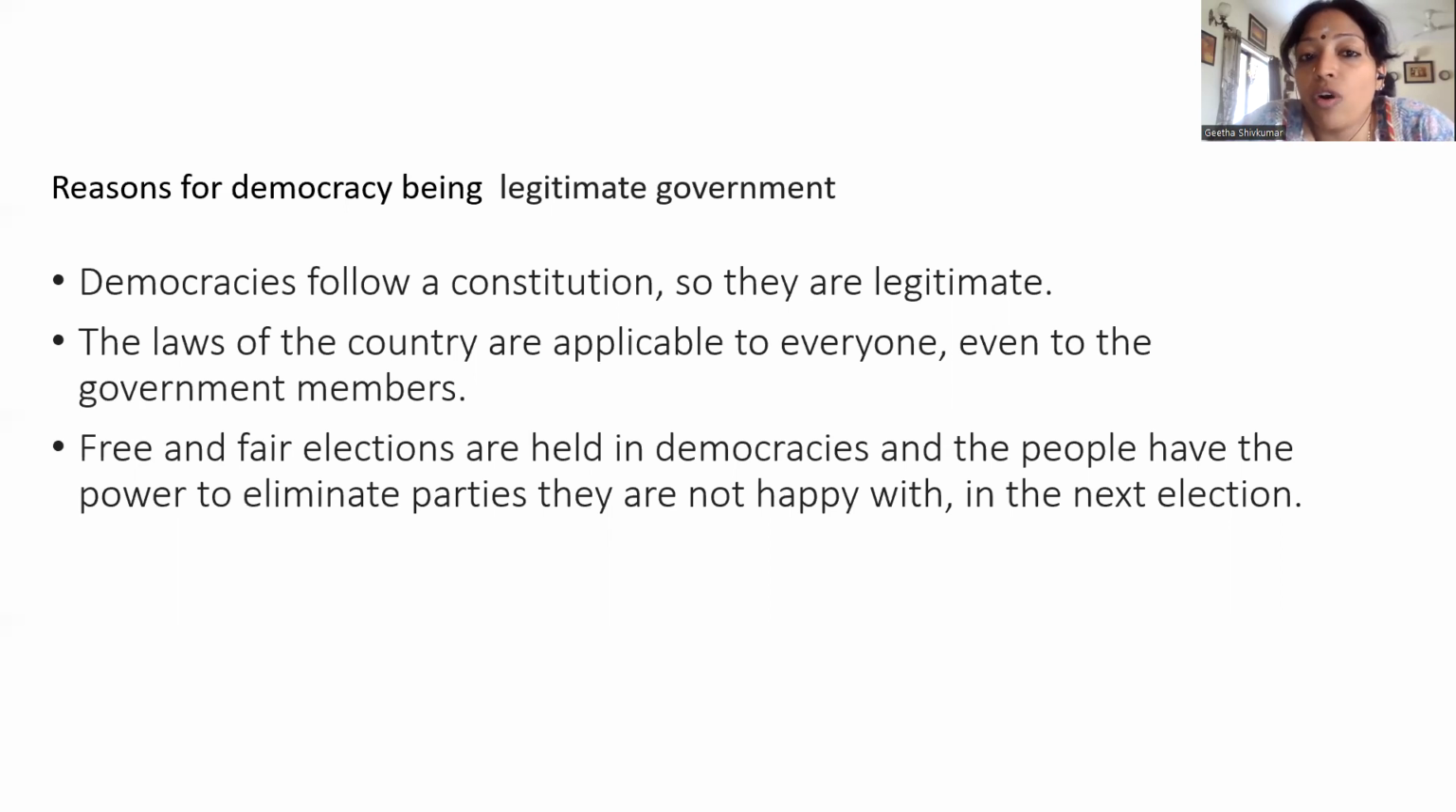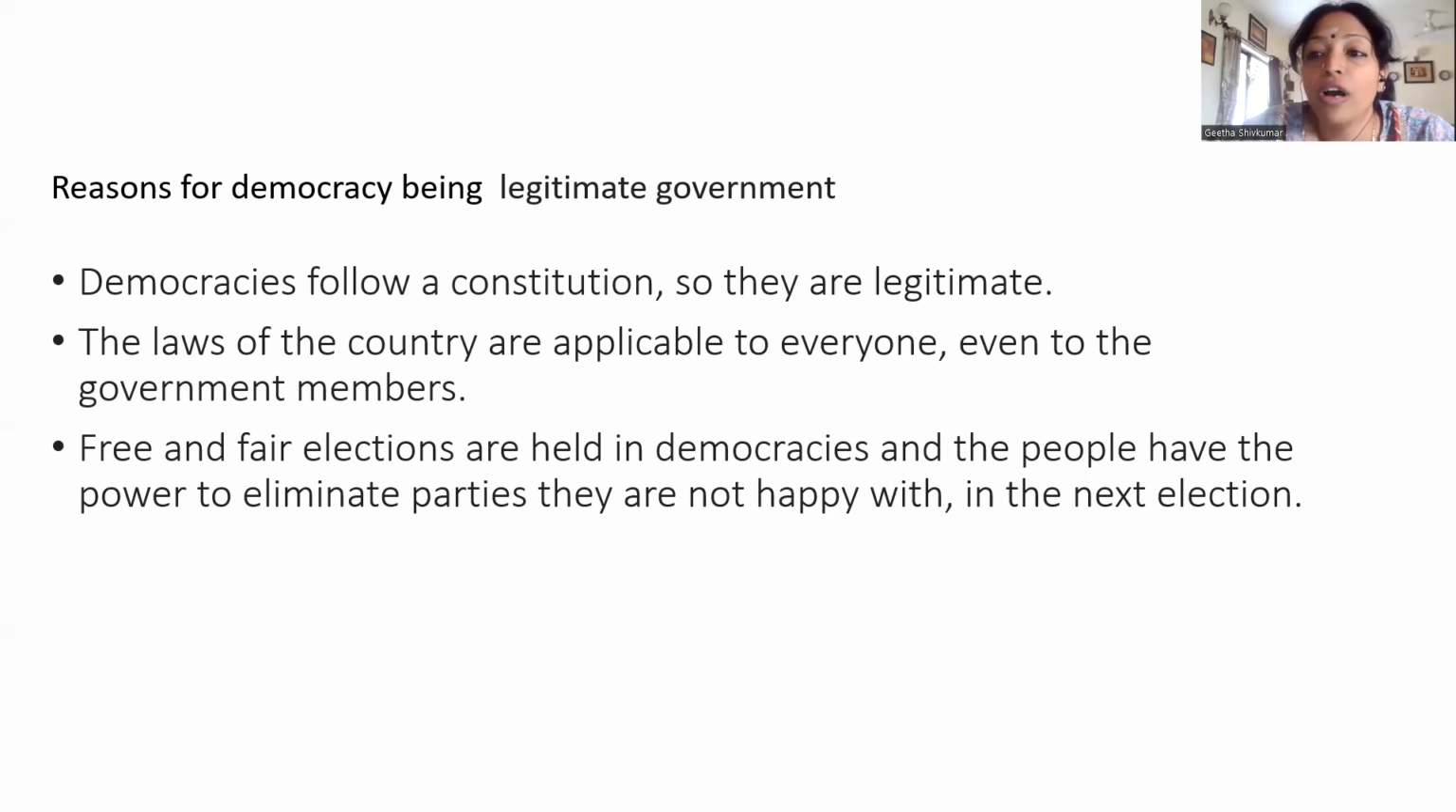Why is democracy called a legitimate government? These all can come separately for 3 marks or all together can also come for 5 marks. Democracy follows a constitution, so it is legitimate. The laws of the country are applicable to everyone, even to the government members. Free and fair elections are held in democracies, and the people have the power to eliminate parties they are not happy with in the next election.